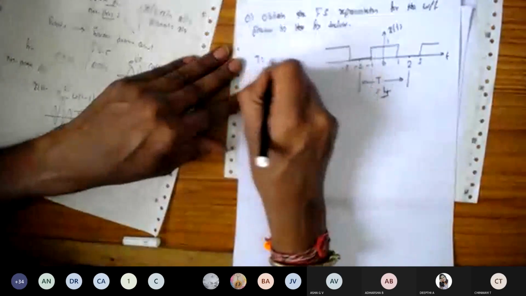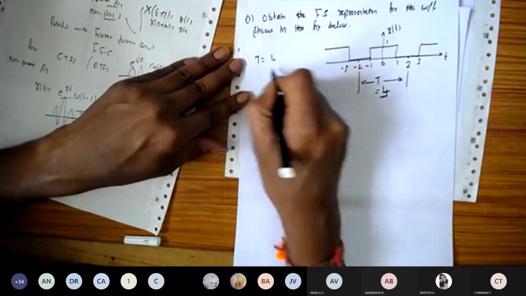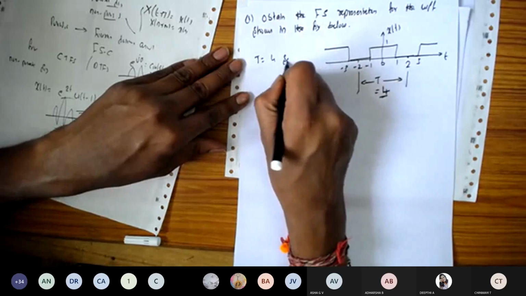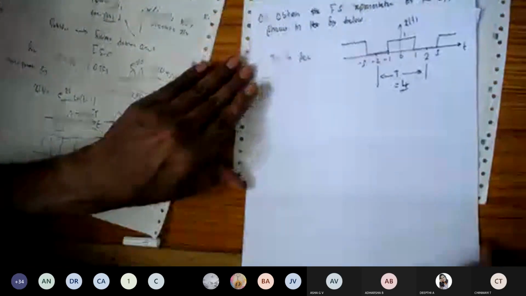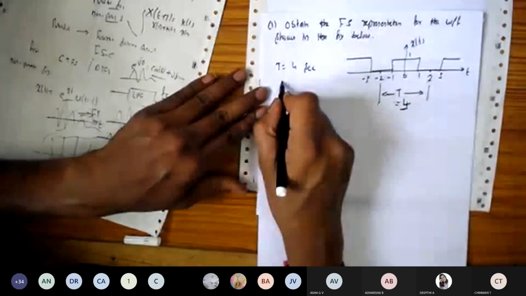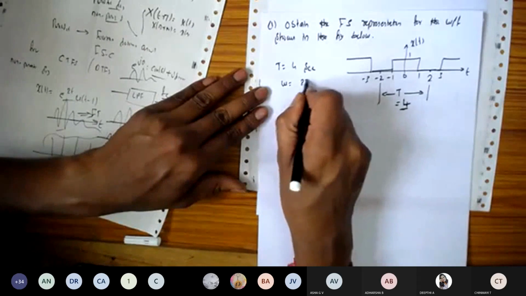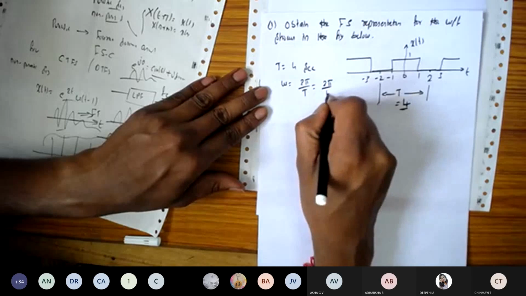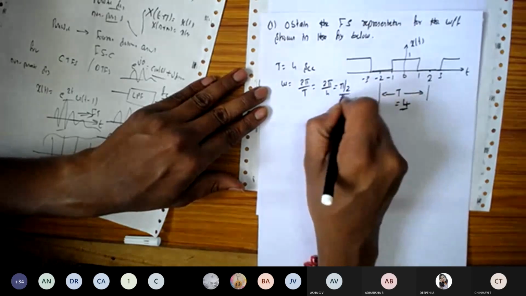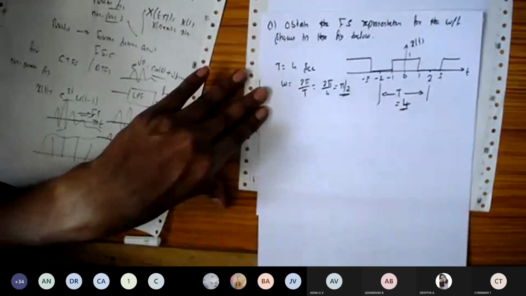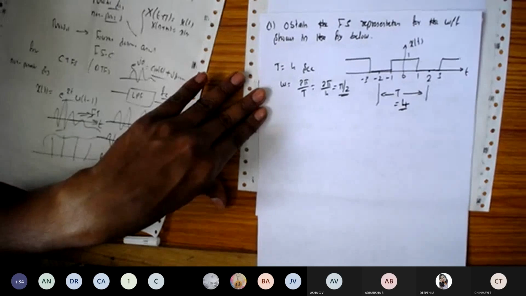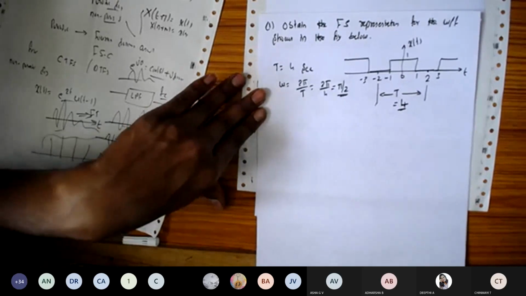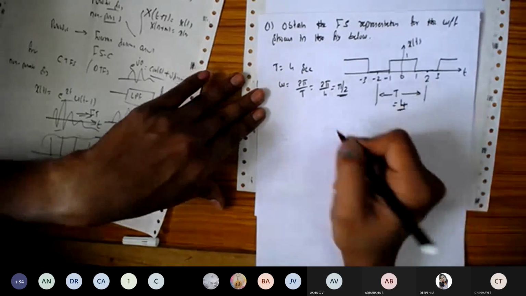So T is equal to the fundamental period, which is 4 units or 4 seconds. Okay, so let us find the omega. We know that omega is 2 pi divided by T. So it is 2 pi by 4, which becomes pi by 2. So this is the angular frequency, pi by 2.